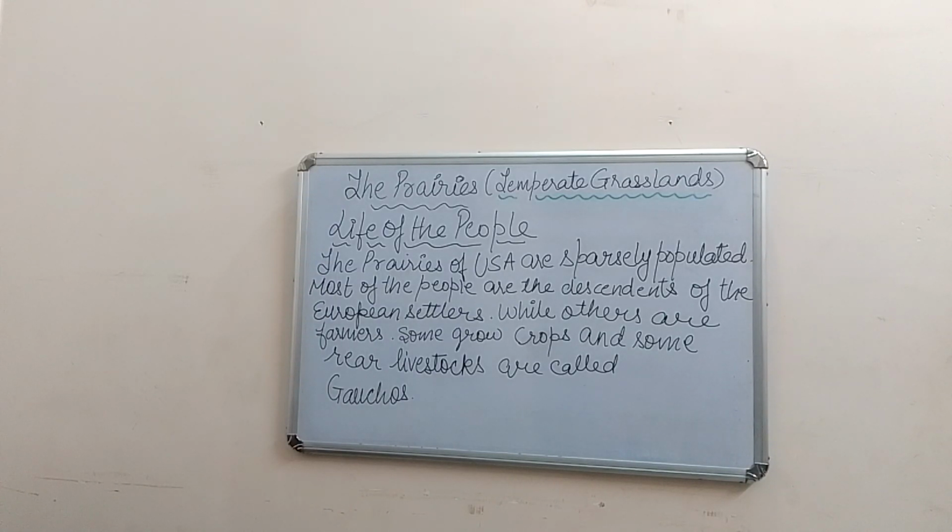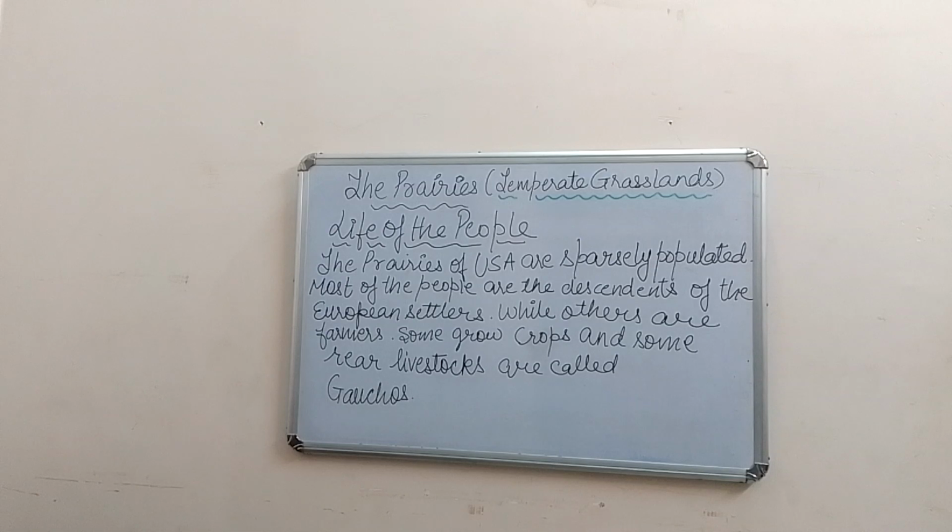And today we are going to continue with the same lesson, that is the prairies, or we call it the temperate grasslands. In our previous session, we have learned about the location of the temperate grasslands, as well as we have also learned about the various grasslands which are there in the world, and as well as they are known by different names in different continents.